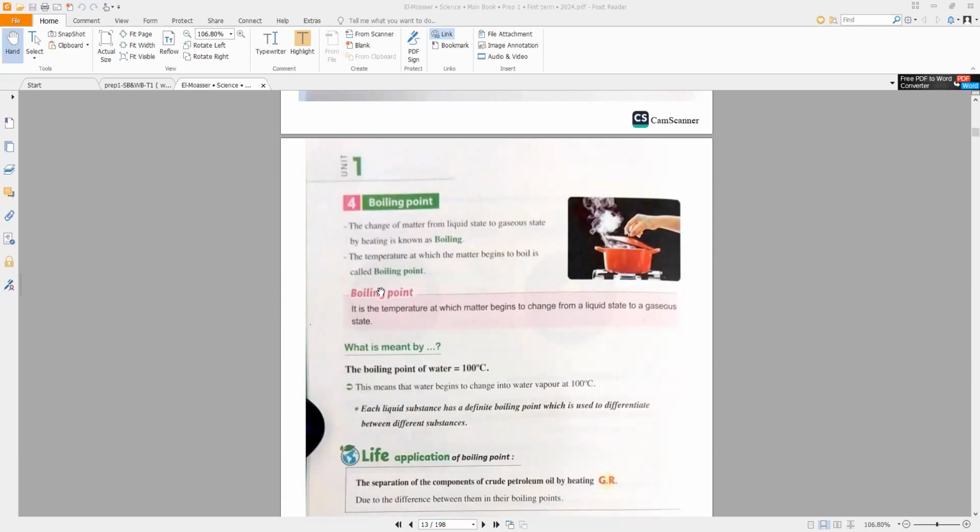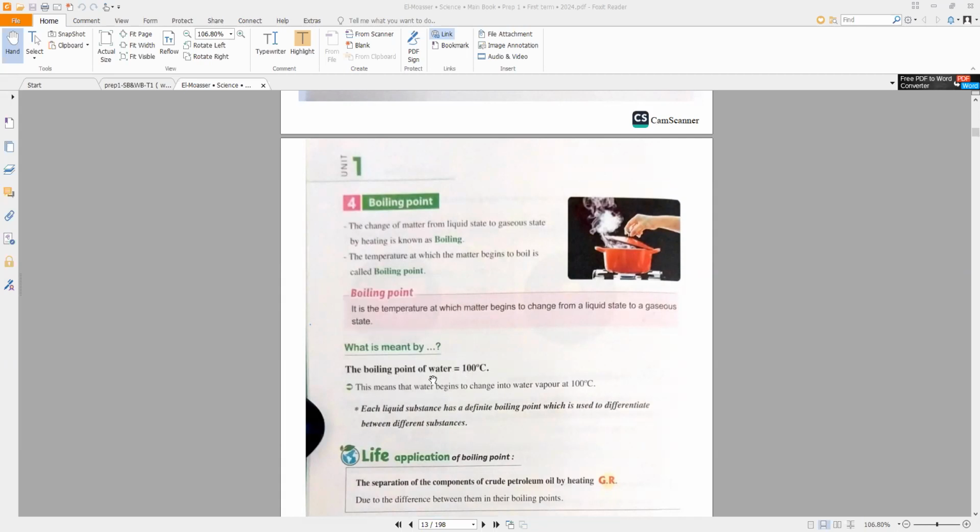We can differentiate between substances by using their boiling point, because the boiling point is a fixed value. Each substance has its own boiling point. What is meant by the boiling point of water being 100 degrees Celsius?